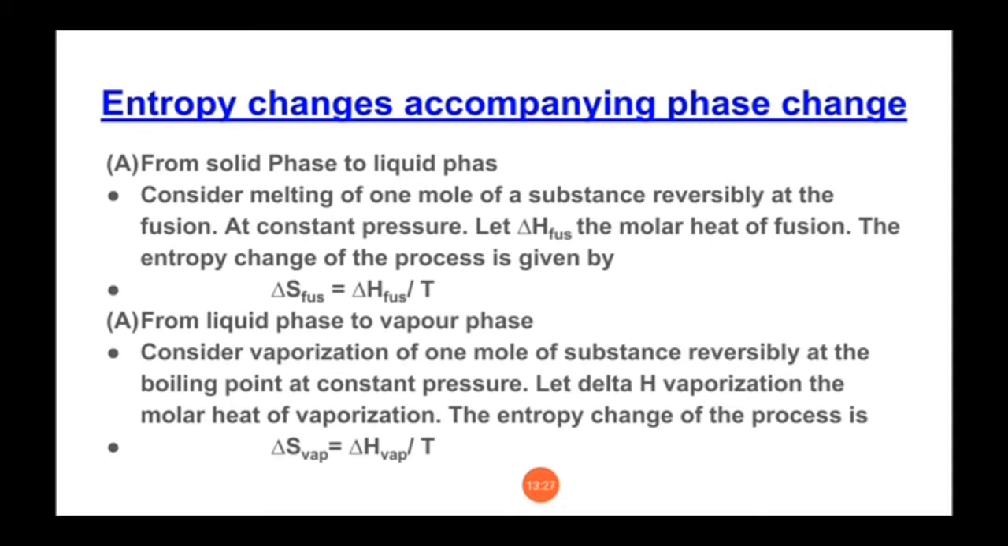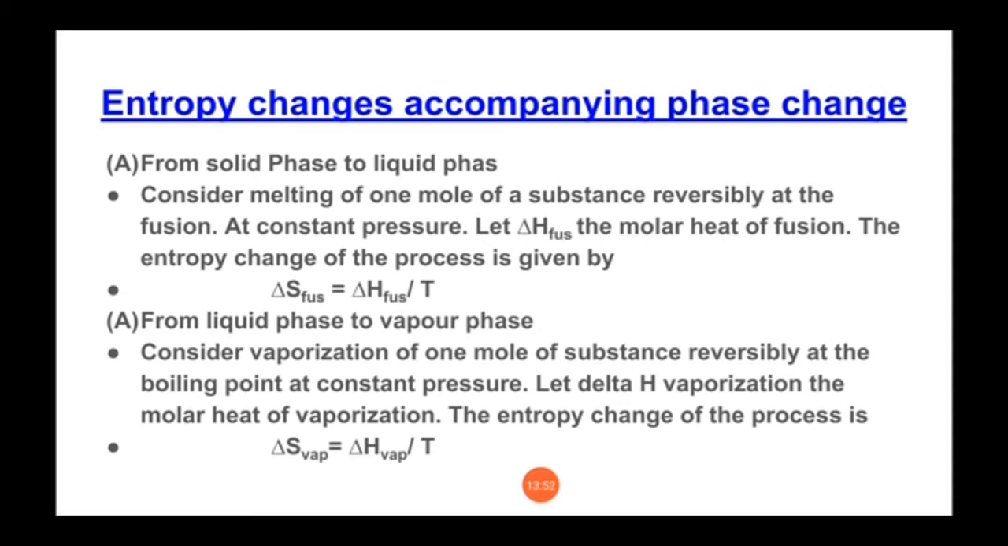Now consider vaporization of 1 mole of substance reversibly at boiling point at constant pressure. Let delta H vaporization is the molar heat of vaporization, and the entropy change of the process is given by delta S vaporization is equal to delta H vaporization upon T.